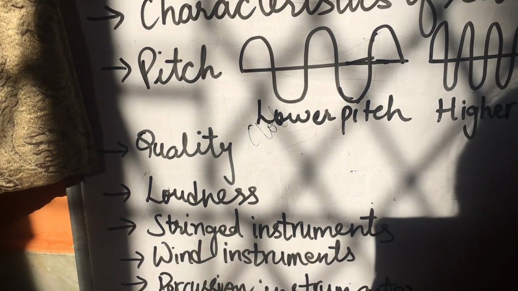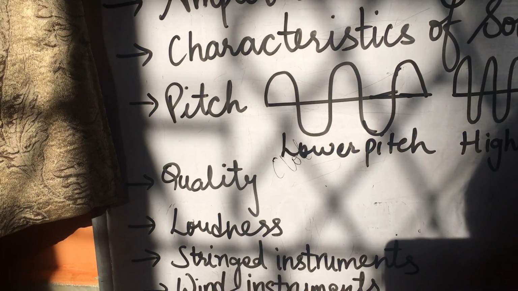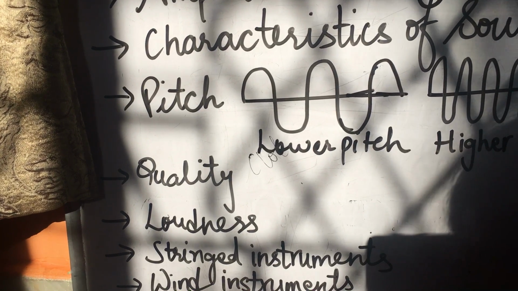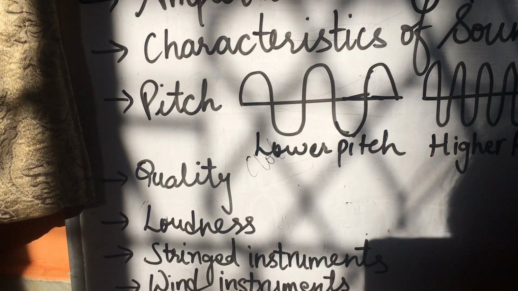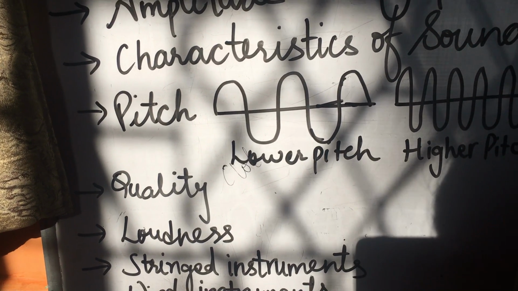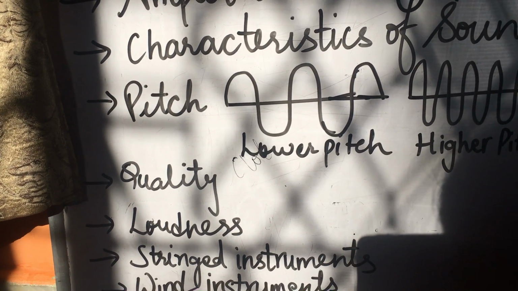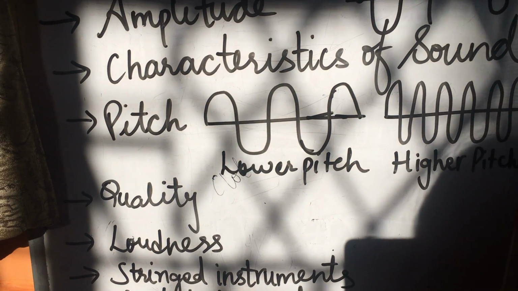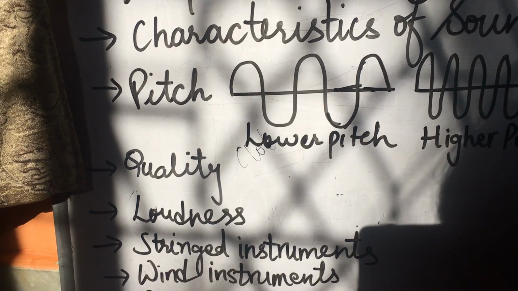Now next is loudness. What is loudness, children? Loudness is a characteristic of sound. It distinguishes a weak sound from a loud sound. The loudness of a sound depends on the amplitude of the sound wave. The more the amplitude, the louder is the sound. As I've already told you, pitch depends on the frequency, whereas loudness depends on the amplitude.